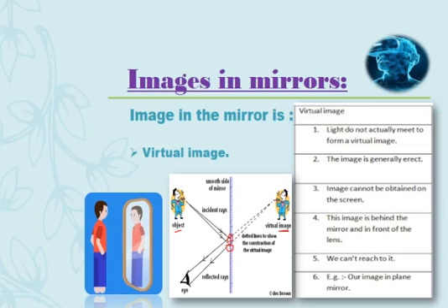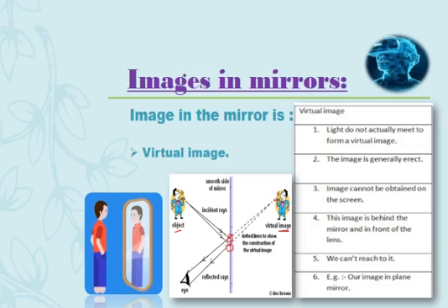So we can say that light does not actually meet to form a virtual image. Light does not meet over here; it only seems to meet at this point. These two rays do not meet at the mirror, they appear to meet at this point behind the mirror. The image is erect: the person is in a standing position, and the image also shows the person in a standing position. This is called an erect or upright image.